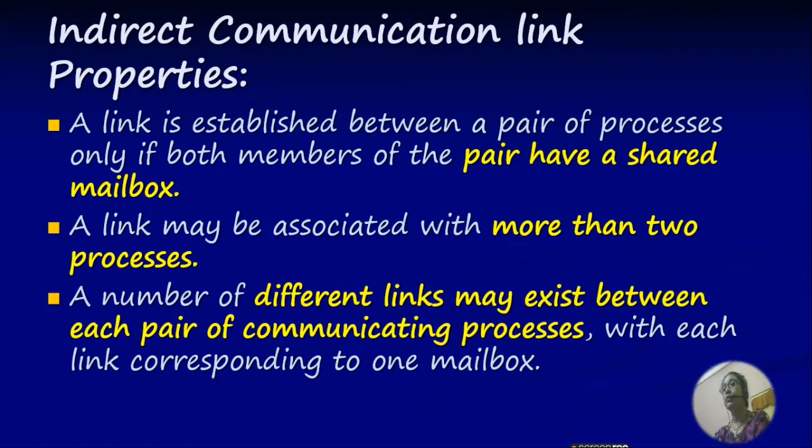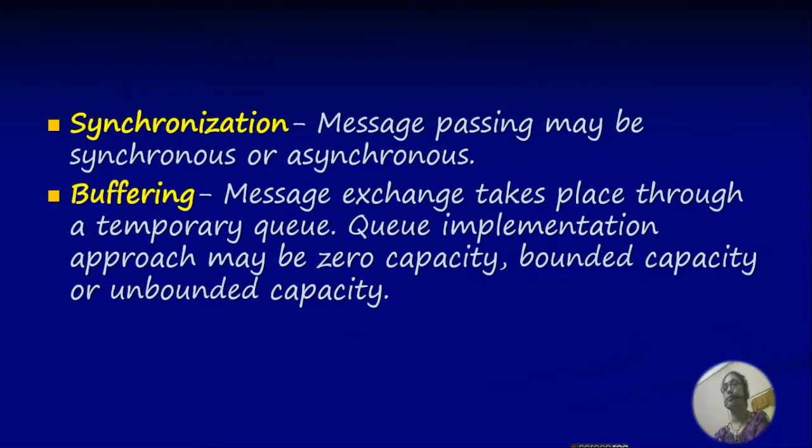The properties of the indirect communication link are: a link is established between a pair of processes only if both members of the pair have a shared mailbox. A link may be associated with more than two processes. A number of different links may exist between each pair of communicating processes, with each link corresponding to one mailbox.